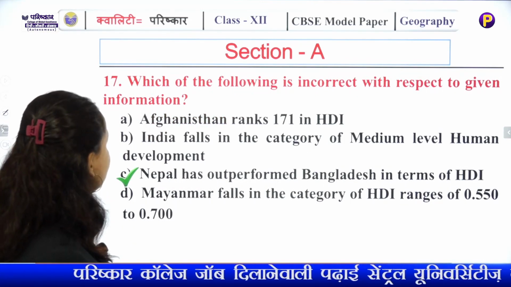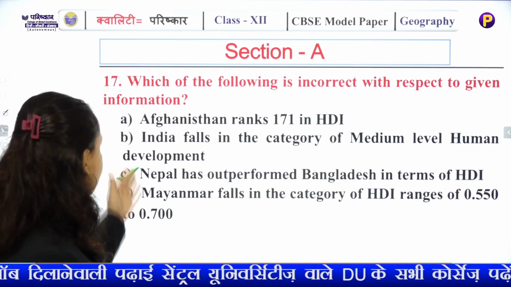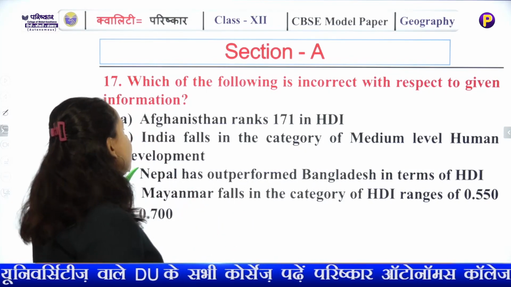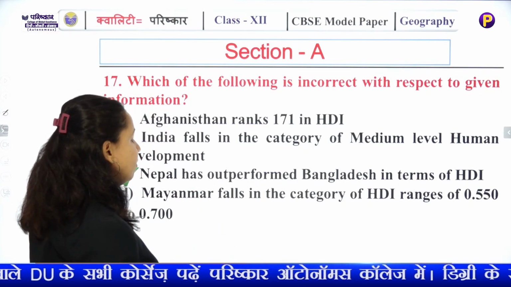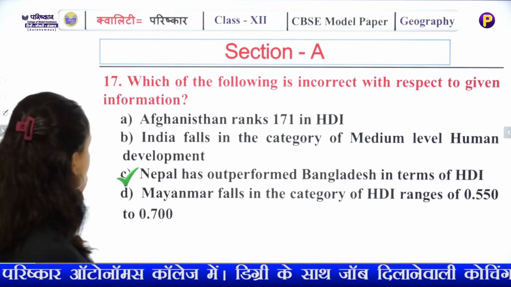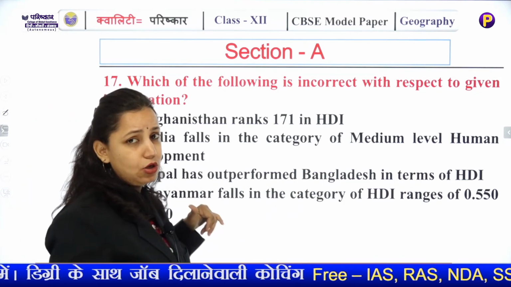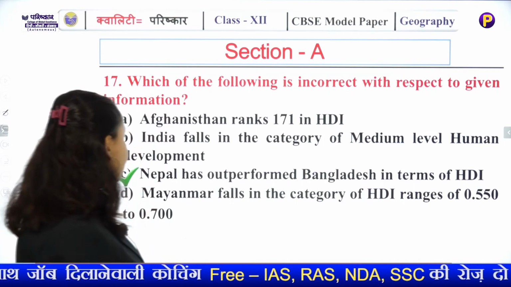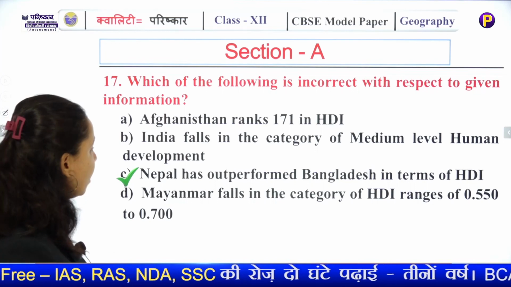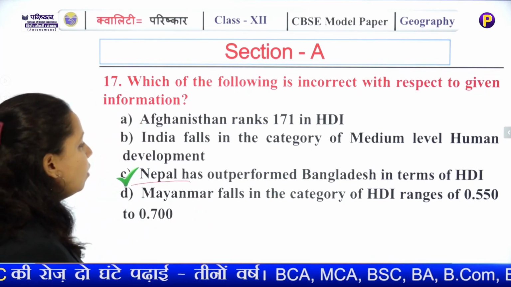Now, which of the following is incorrect with respect to the given information? Now you have to consider every statement. Afghanistan ranks 171 in human development. India falls in the category of medium level. It's also correct. Nepal has outperformed Bangladesh. Now for this you have to go back to the chart itself to check it. Myanmar falls in the category of medium human development range. So the wrong answer among these is C, that Nepal has outperformed Bangladesh.